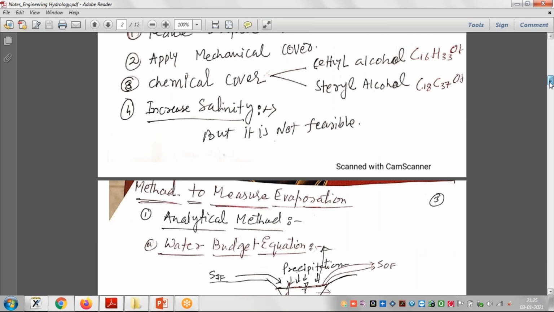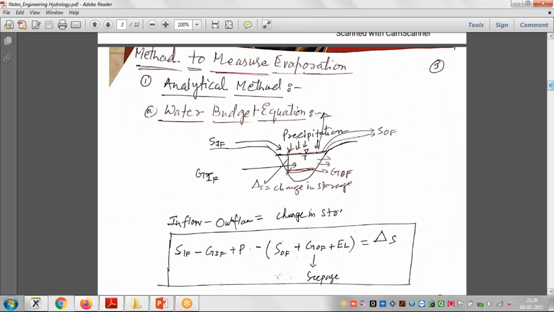One of the methods is the analytical method. The analytical method generally has three methods. We will see it only once. One of the methods is the water budget method. Water budget method means, suppose this is our river.